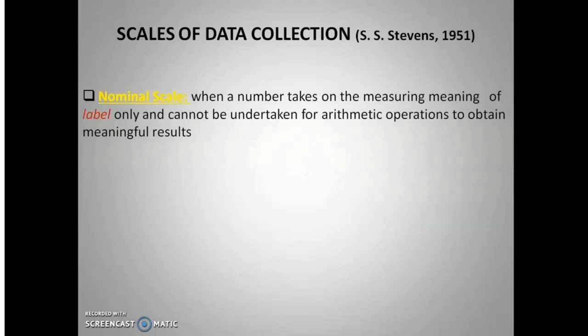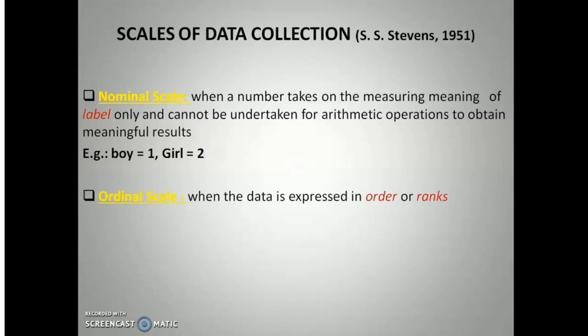Stevens categorized the measurement scales under 4 heads. He said that the data can be collected under nominal scale. Nominal scale is a scale which has labels only and which cannot be used for any arithmetic operation. For example, we assign boy as 1 and girl as 2, but there cannot be a mathematical operation between 1 and 2. These are just labels. Similarly, it can be for right and wrong, yes and no, because these are norms only.